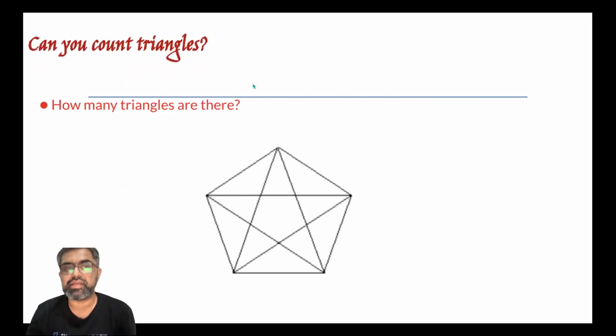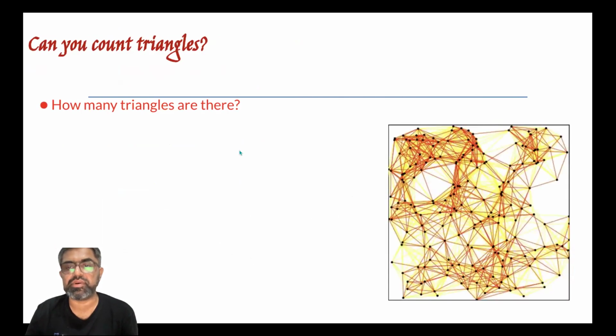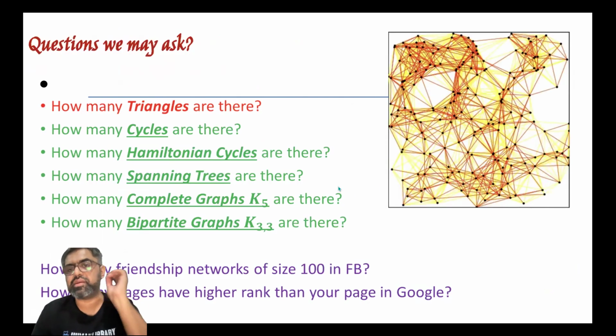But as the graph gets bigger, counting triangles becomes a challenging problem. We cannot just see how many triangles are there. And actual graphs are so big, there are thousands or millions or even billions of nodes. To find how many triangles are there, we have to be very clever. We have to find certain kinds of algorithms to find how many triangles are there. And then there could be different kinds of questions, not just triangles. For example, we want to find a cycle. A triangle is a short cycle with 3 nodes.